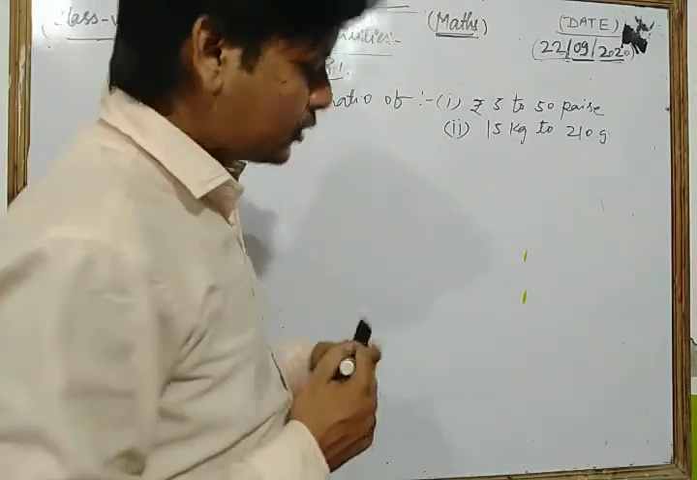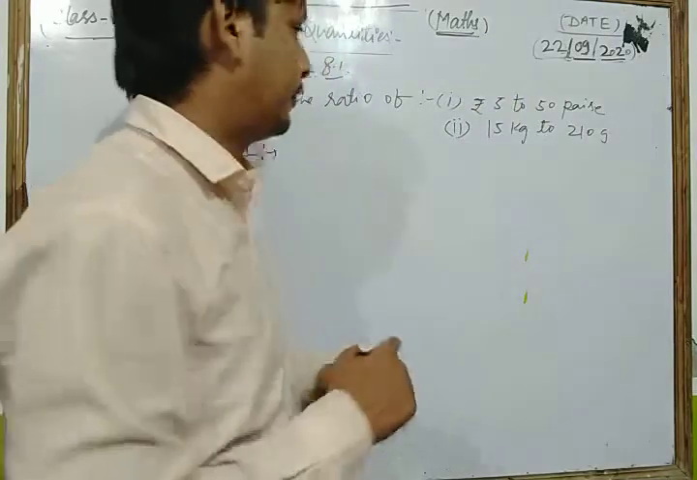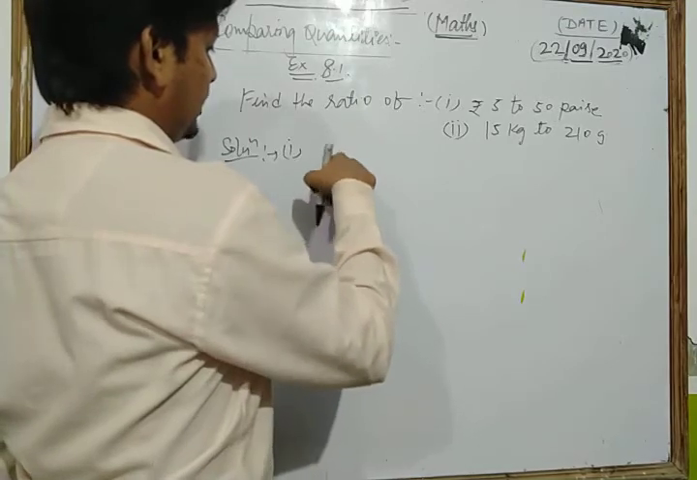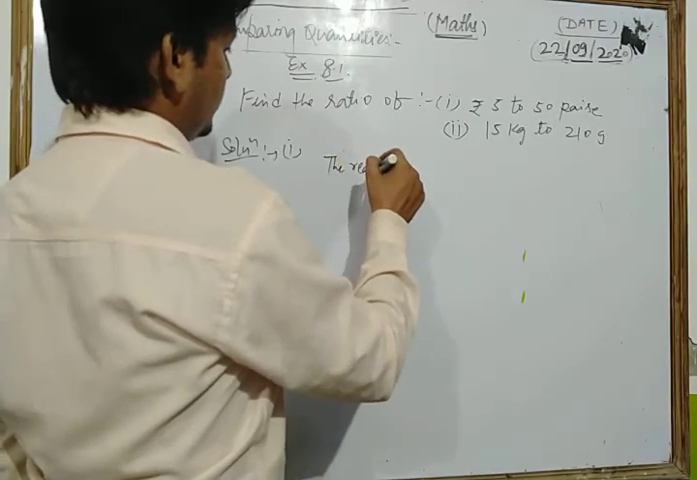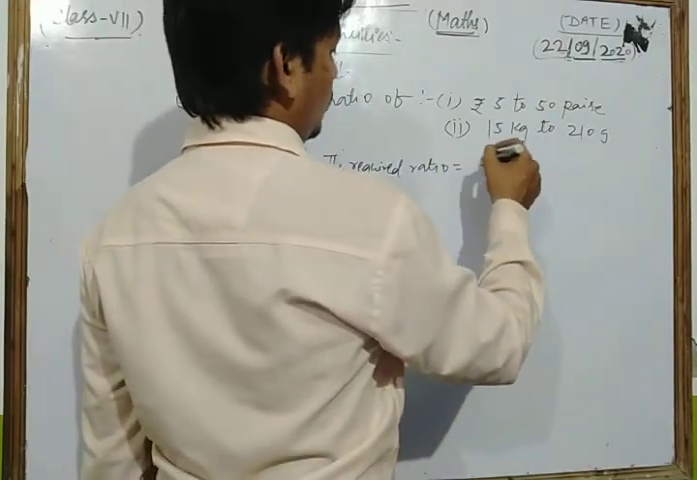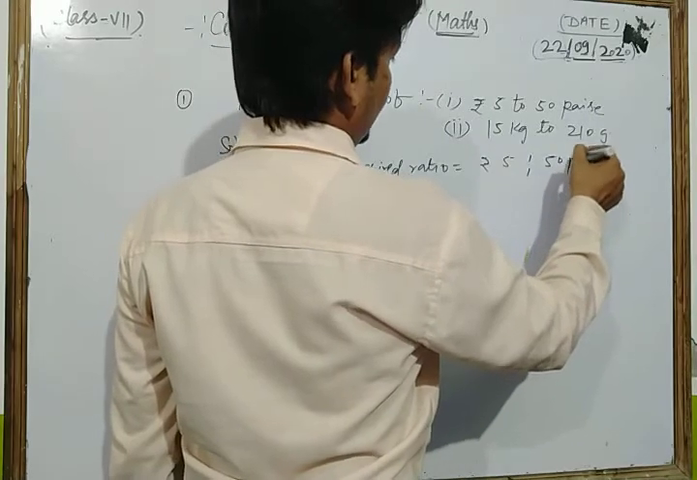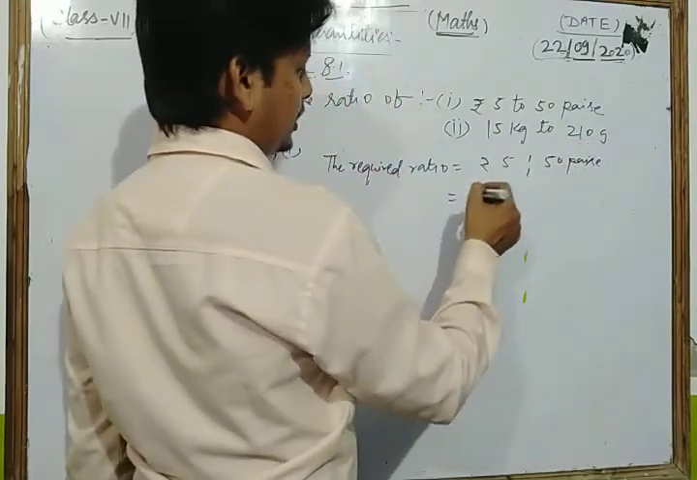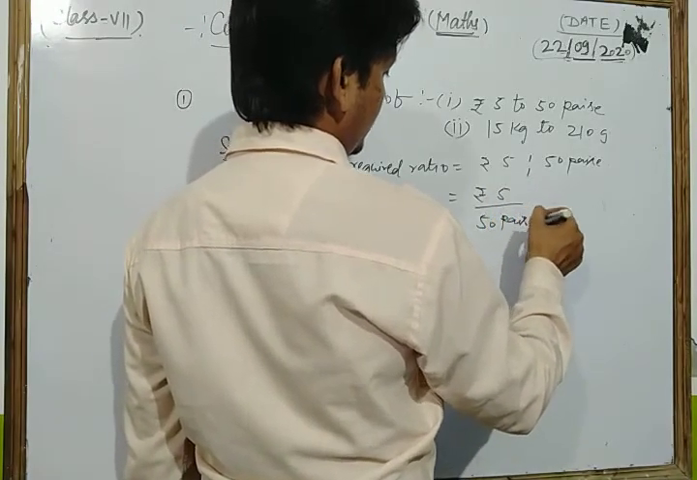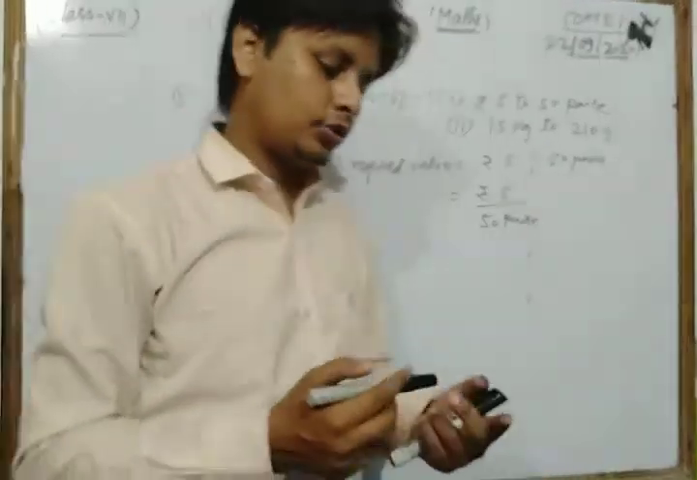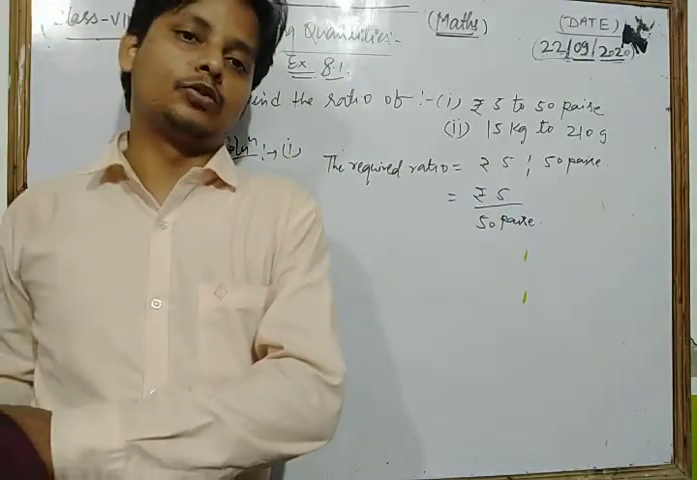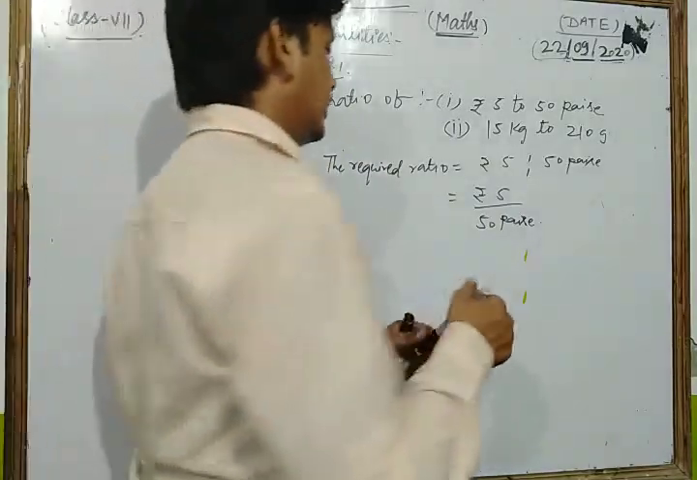Look, here students, we take the first part of this question. We find the required ratio. The required ratio is rupees 5 is to 50 paise. First of all, we write it in this way: rupees 5 upon 50 paise. Dear student, in finding the ratio of these quantities, first of all, we convert the rupees into paise. After that we can find the answer of this question.